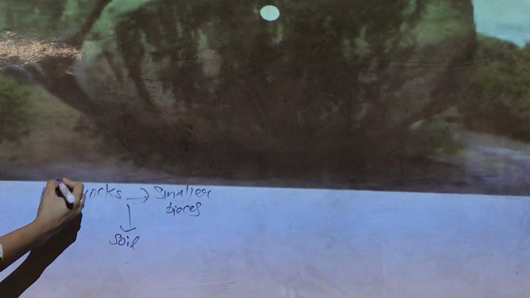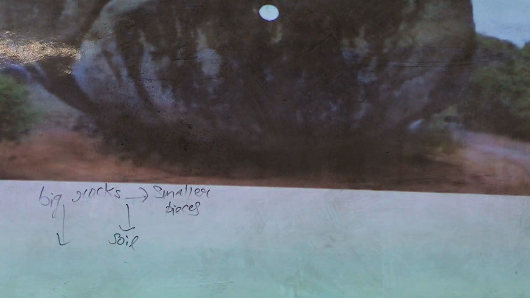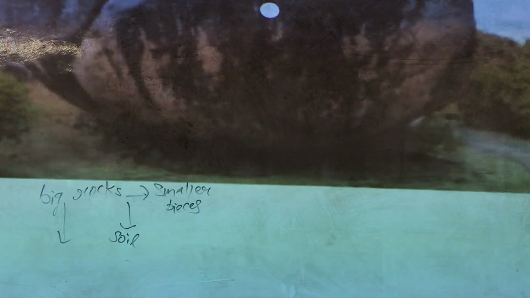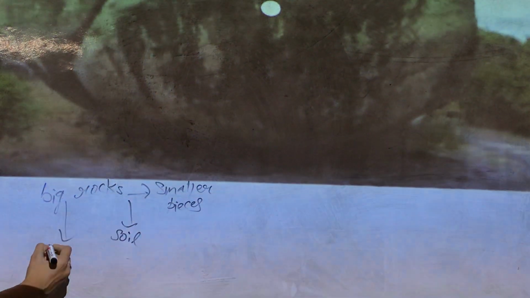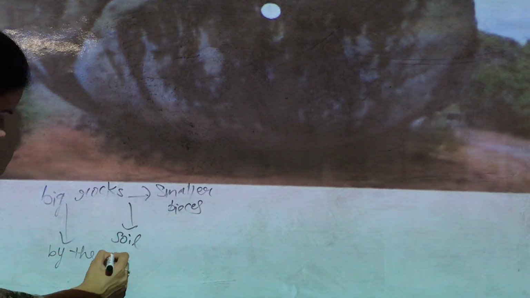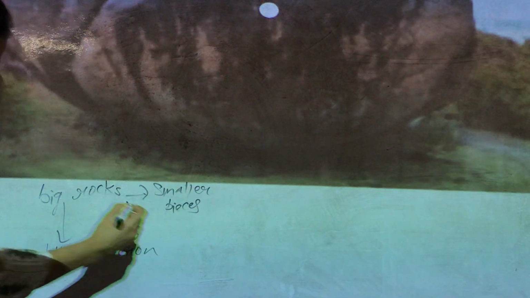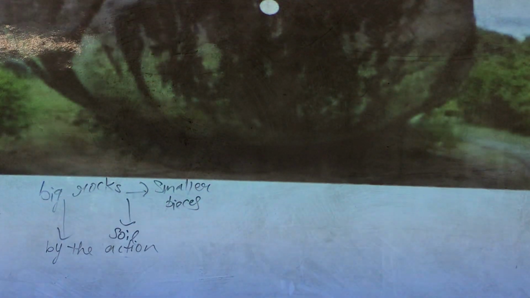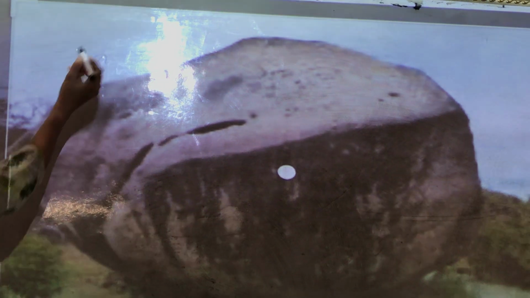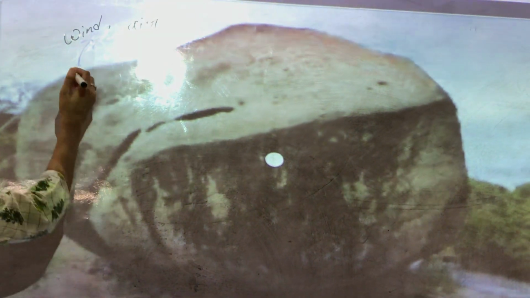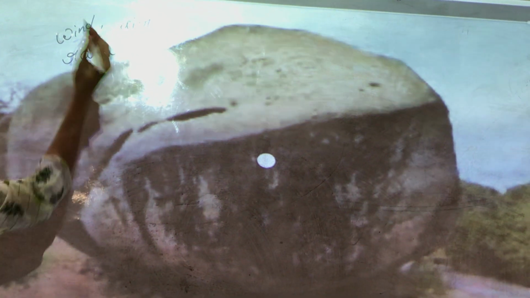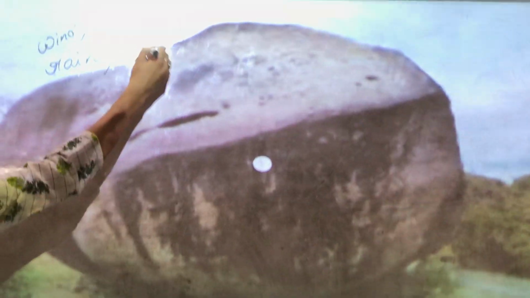And do you know what makes these big rocks break into smaller pieces? They break into smaller pieces by the action of wind, by the action of air, by the action of rain, climatic conditions, and so many physical factors.